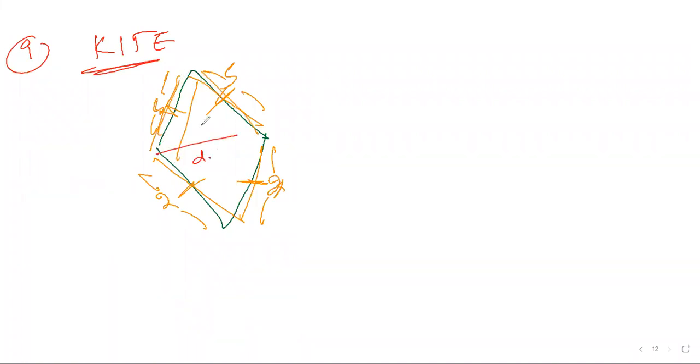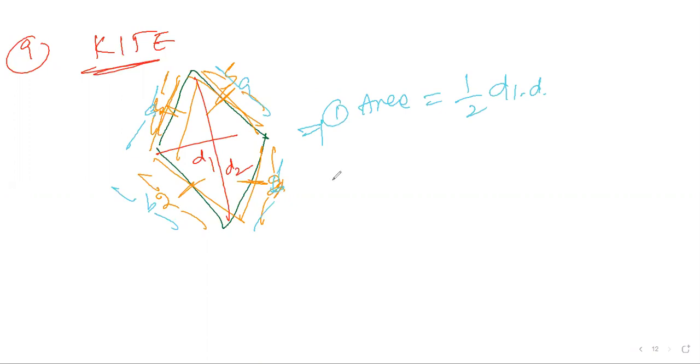Here it is D1 diagonal, here it is D2 diagonal. So for your understanding, I'm writing our formulas. This is A, this is also A. Now, if this is B, this is also B. First one, area of a kite: half into D1 into D2. Second one, perimeter of a kite means A plus B plus B plus A, so you can say simply 2 times (A plus B). A is one pair of adjacent sides, B is the other pair. This is the kite.